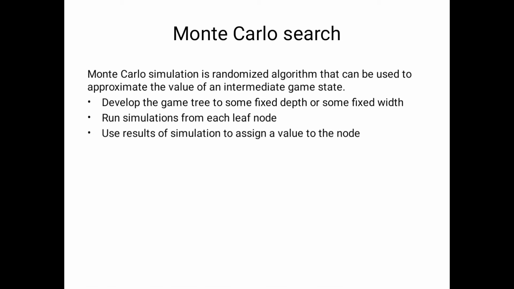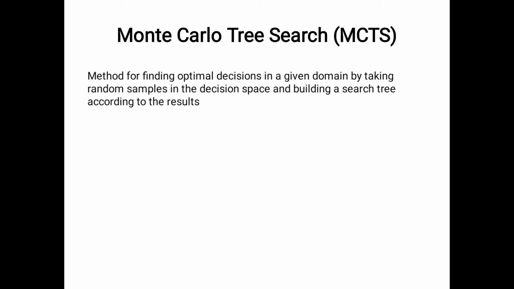Now we will see what Monte Carlo tree search is and how we form it. Here we consider the parent node, child nodes, like that. It is a method for finding optimal decisions in a given domain by taking random samples.